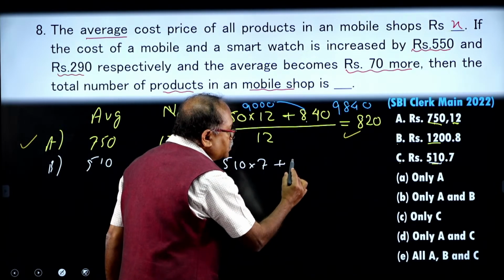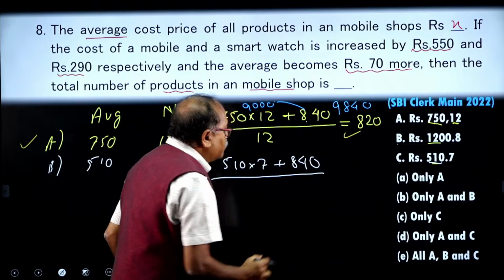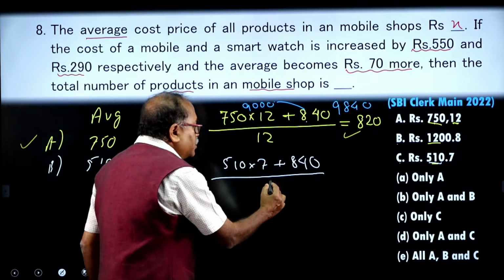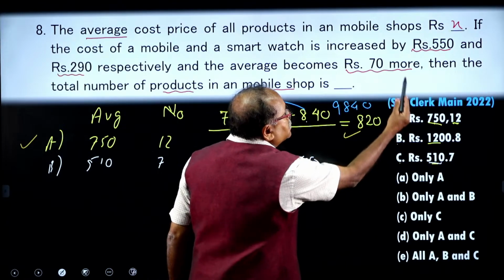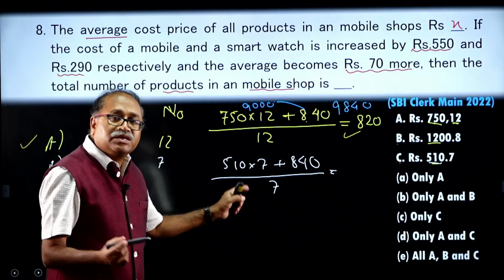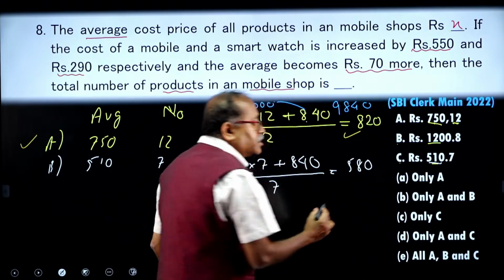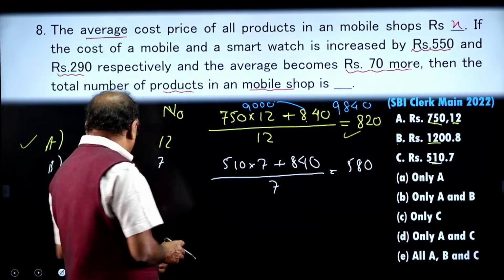So, increase this by 840 and then divide by the total number of products. In this case the total number of products is 7. So, divide this one and see if you are getting 70 more than the average. So, 510 plus 70, it should be 580. Is it satisfying or not? Let us check over here.